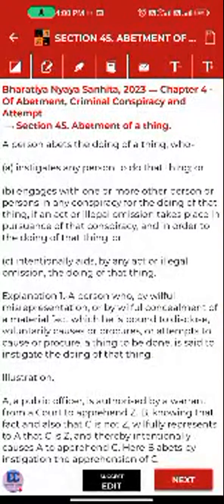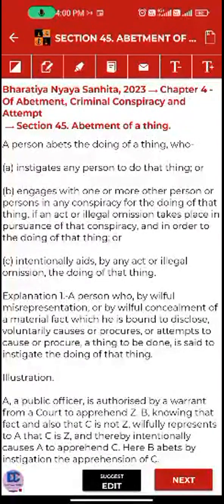It is simply saying that you are engaging with some person or more than two persons in some conspiracy to do something, an illegal act or omission.